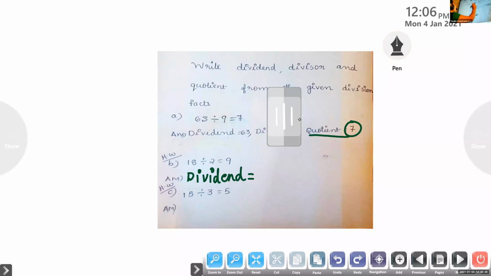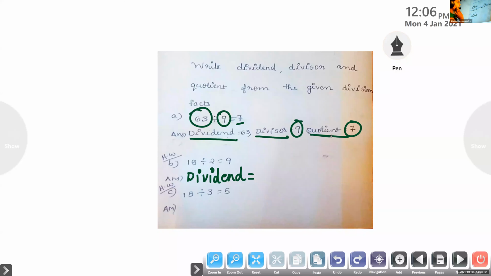63 divided by 9 equal to 7. In that, dividend is 63. The first number is the dividend. And divisor is the second number, 9. And the answer is the quotient. That means quotient equal to 7. Clear?